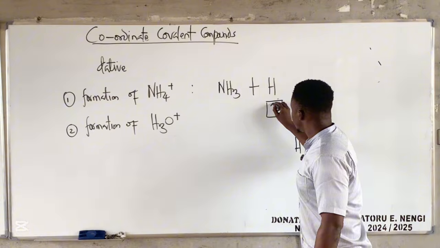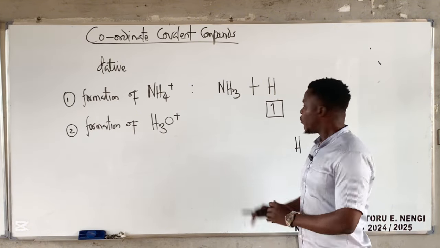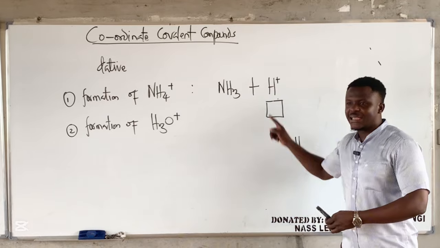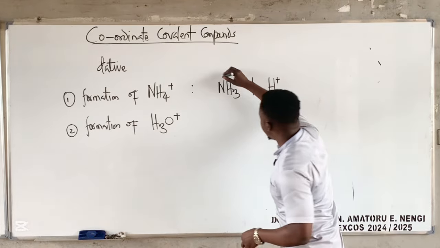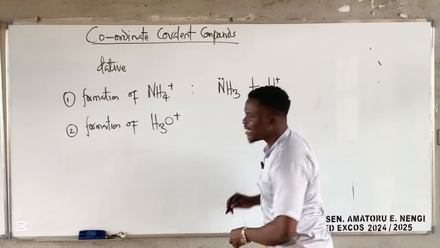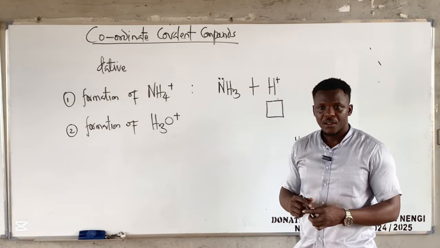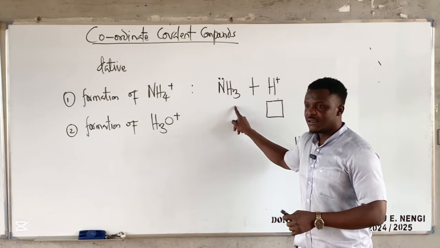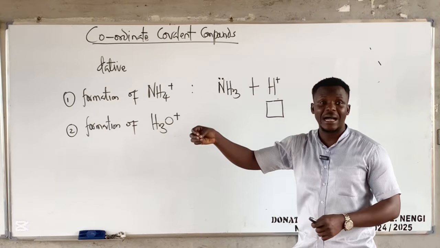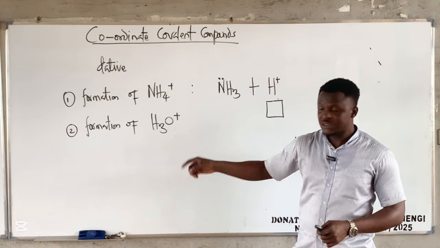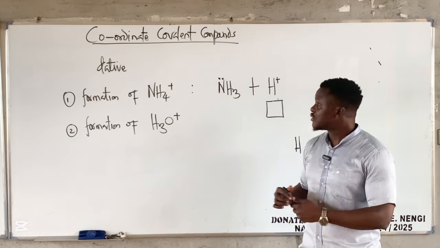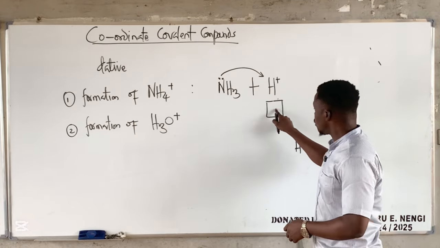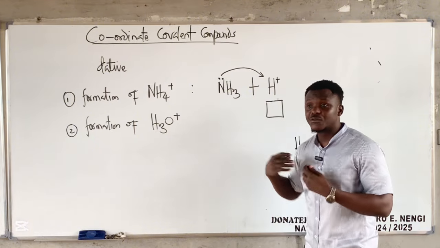If we have this, is one electron here, right? But if this guy should lose this one electron, it becomes H+. So it means that there is nothing inside this box already. But meanwhile, in ammonia, nitrogen of this ammonia has a lone pair of electrons. Lone pair means non-bonding electrons. After forming ammonia, they realized that these two electrons did not take part in the bonding. Is it not so? So this guy is free. So what is going to happen here is that this would donate this electron. Since this one does not have any, we say, okay, no problem. I have two. Let's share.